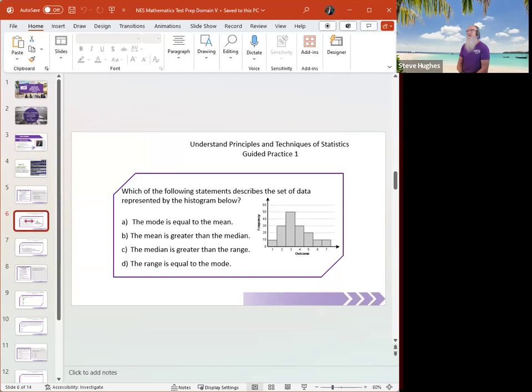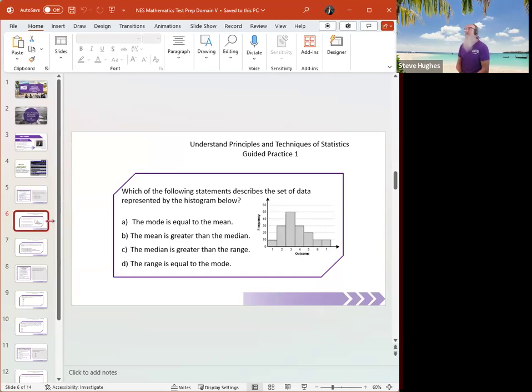Well, we're not talking about range at all, right? That's not the question. We want to know the measures of center: mean, median, and mode. That's what we're comparing here. So here's the quick tip for you guys. If the tail goes to the right, if it's a right skew, that tells you that the mean is greater than the median. If the tail is to the left, in other words, left skewed, that means that the mean is less than the median. If it's symmetric, that means that the mean equals the median.